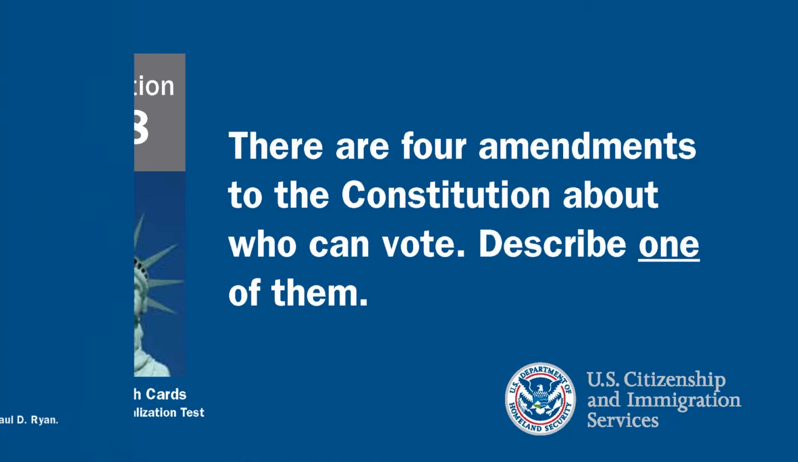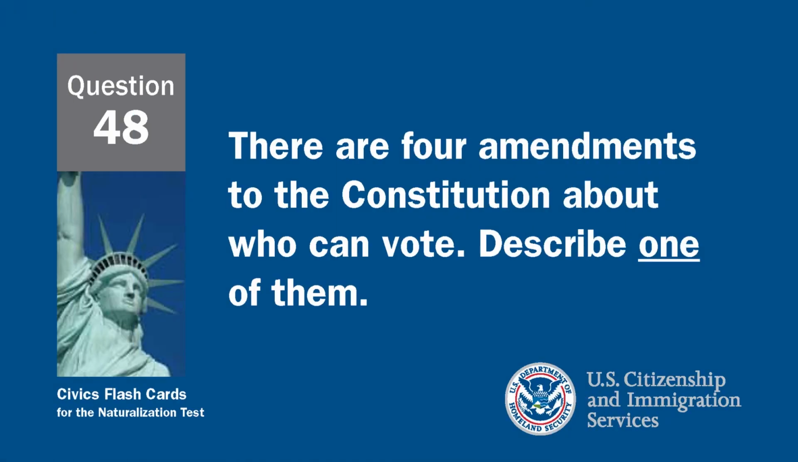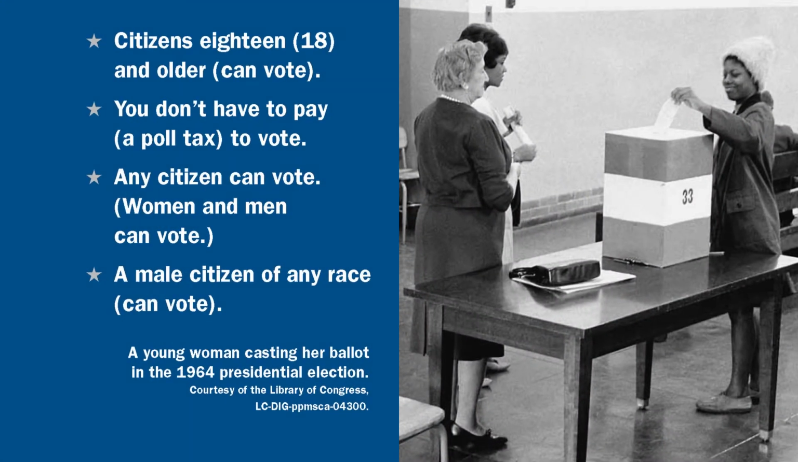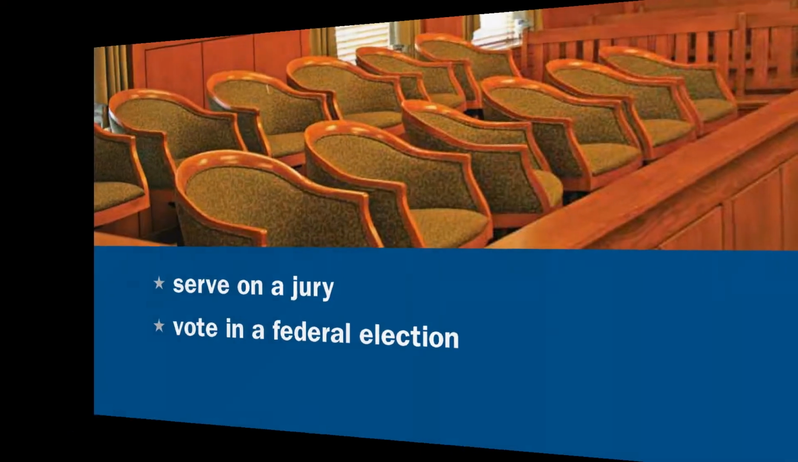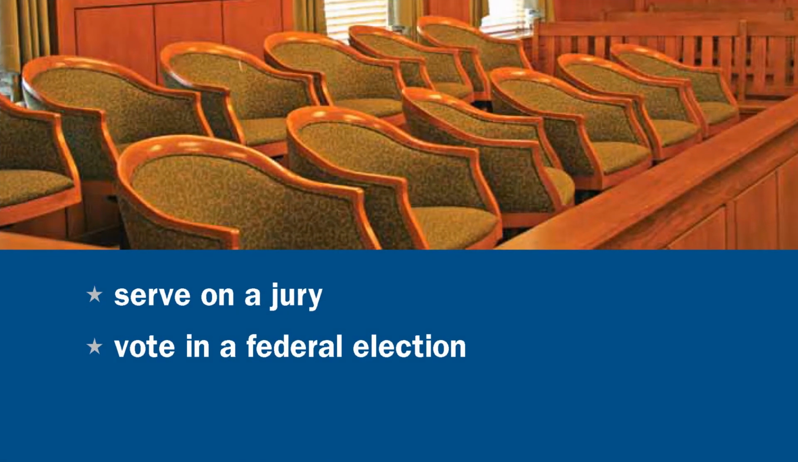There are 4 amendments to the Constitution about who can vote. Describe one of them. Citizens 18 and older can vote. Any citizen can vote. A male citizen of any race can vote. What is one responsibility that is only for United States citizens? United States citizens can vote or can serve on a jury.